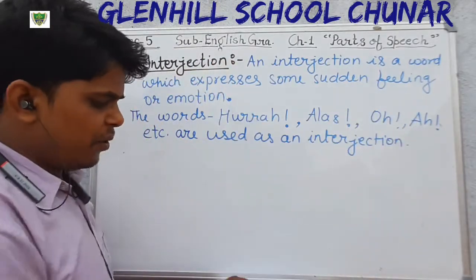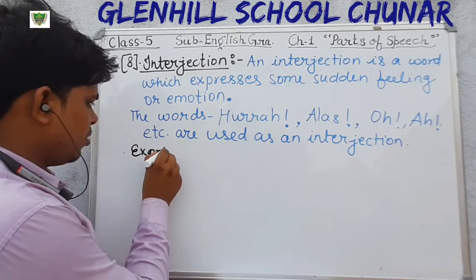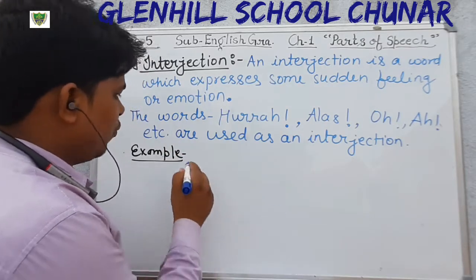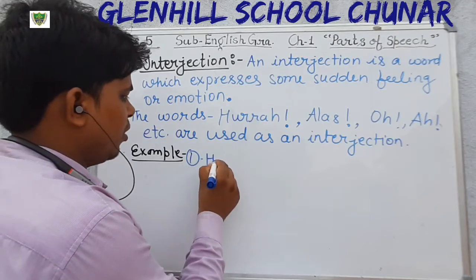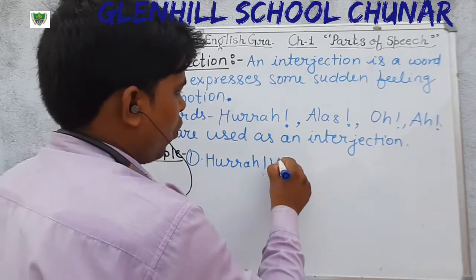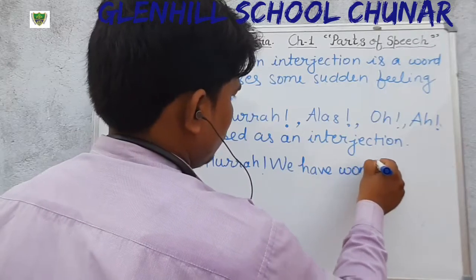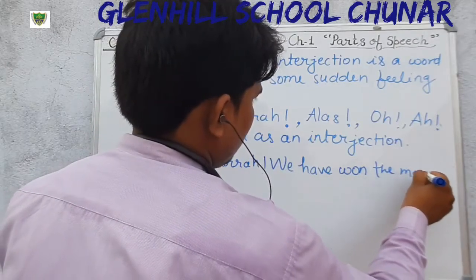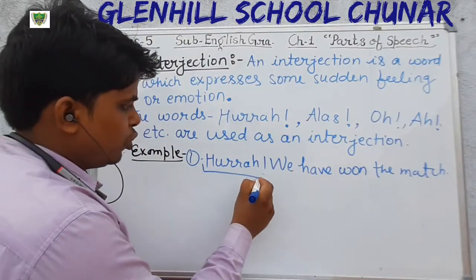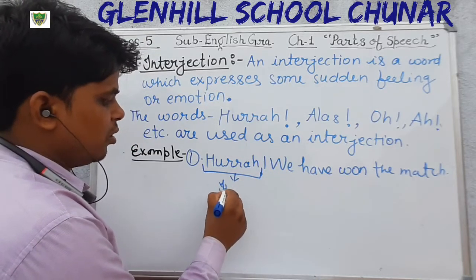Okay, we can see examples. Just see here. First example, hooray! We have won the match. Okay, in this sentence, the word hooray is used to express joy. To express joy, therefore, that is an interjection.